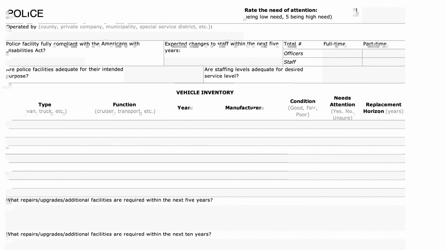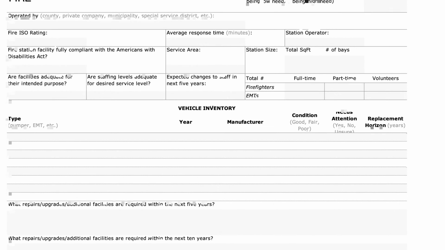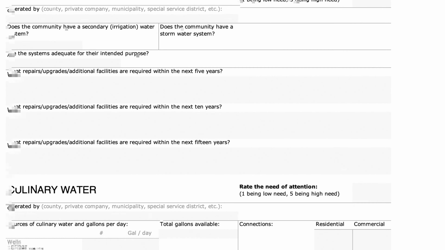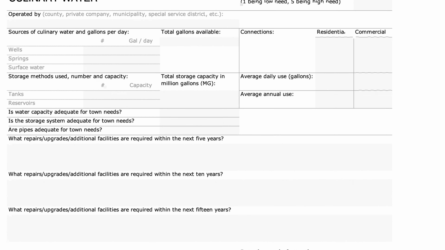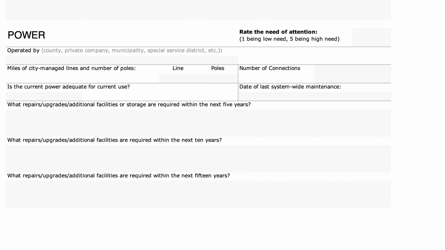The next section is Public Safety. This includes police, criminal justice, fire, and animal control. This section includes questions about the facilities, staff, and vehicles used. Lastly, we have public work assets. This section can include water, sewage, waste, roads, power, and any other public work assets in your community.